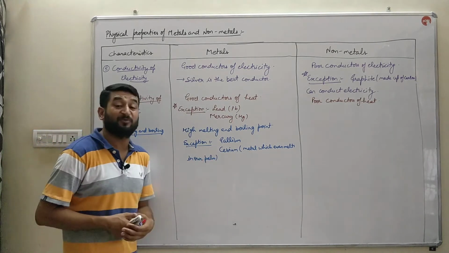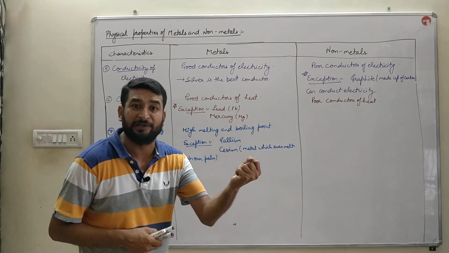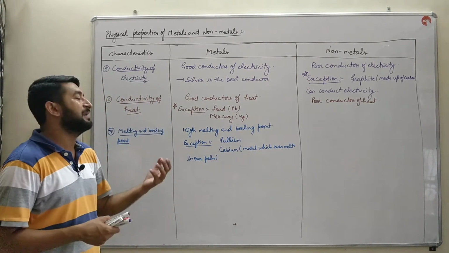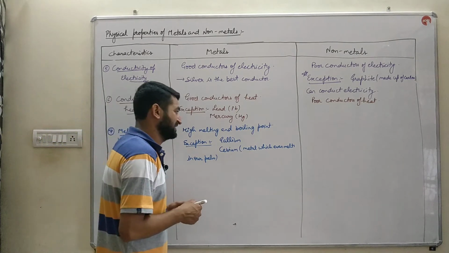Its melting point is approximately 28 degrees Celsius. That heat can be given by our palm only. So, name a metal which melts in our palm, that is cesium. The symbol is Cs, capital C and small s.